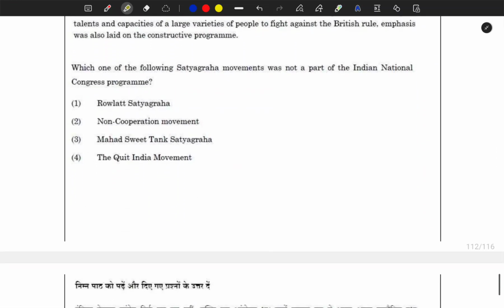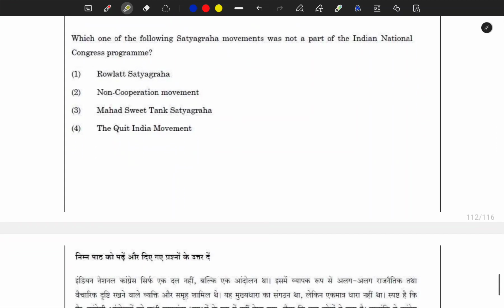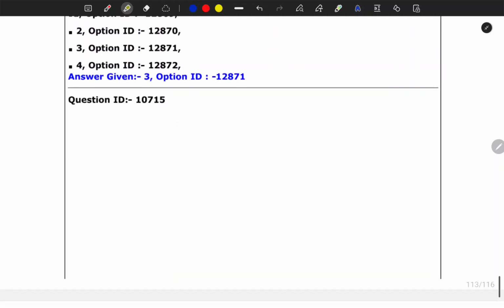Next, which of the following satyagraha movements was not a part of the Indian National Congress program? It was Mahar Satyagraha. You must know that. You see, these all were launched by Congress itself, like the Non-Cooperation Movement, Rowlatt Satyagraha, Quit India Movement. So there is no question of elimination. This was an easy factual question. Everyone should know this. Next one.